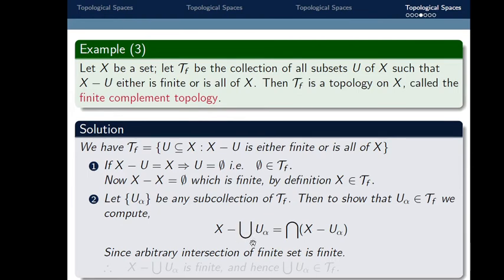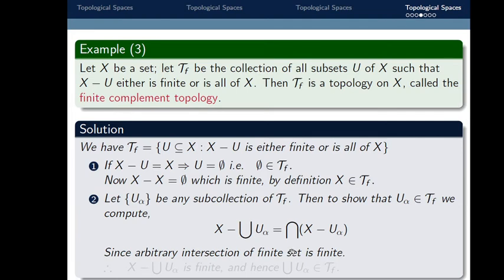The second property is that an arbitrary union of members of tau is in tau. So here we take an arbitrary union over the index set of U alpha. X minus the union of U alpha is equal to the intersection of X minus U alpha, by De Morgan's law.